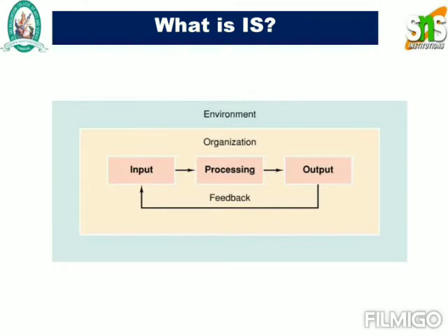If it is a profit state, then there will be no problem. But if it is a loss state, then they have to review the input, make corrections, adopt new strategies in the business processing, change the business task, and implement it in the business transaction. That will be the role of the information system, and that has been depicted in the diagram.